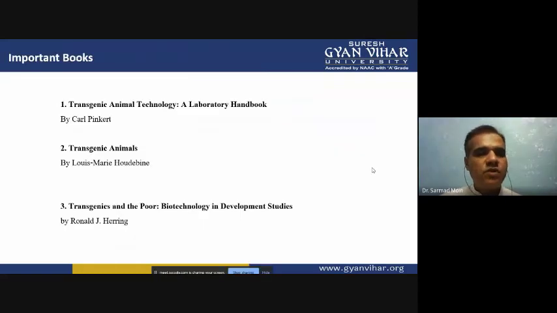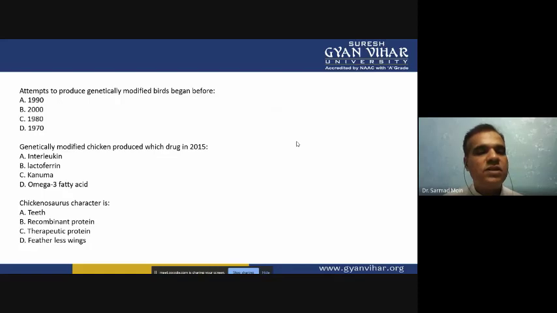Now we'll see some important books on transgenic insects and birds. First book is Transgenic Animal Technology, a Laboratory Handbook by Carl Pinkert. Then the second book is Transgenic Animals by Louis Marie Houdebine. Then the third book is Transgenics and the Poor: Biotechnology in Development Studies by Robert J. Herring. Now we will see some important questions.